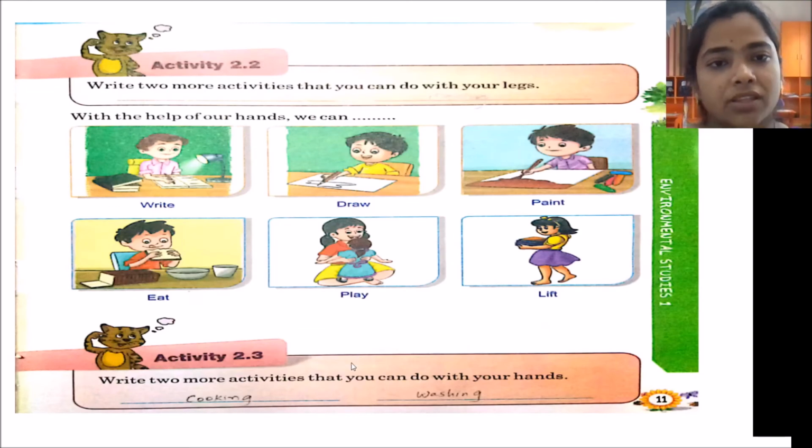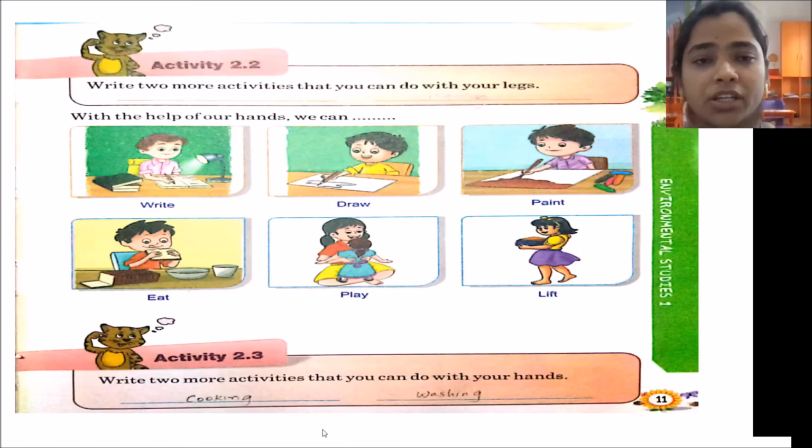Yeah. The next one, write any two activities that you can do with your legs. You need to write any two activities which you are going to do with your legs. So you can say dancing, walking, jumping. You can write any two activities.